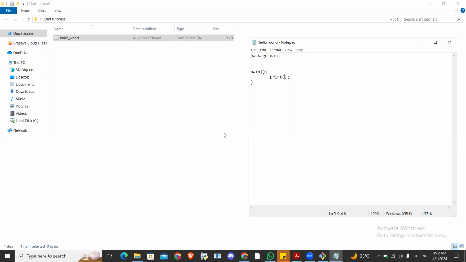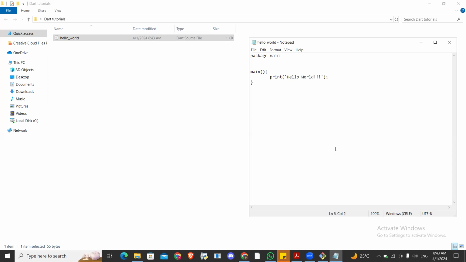Inside these parentheses, open double quotes or single quotes, either one, but it must be two of the same kind. Then inside you say hello world. Then you save with Control S.